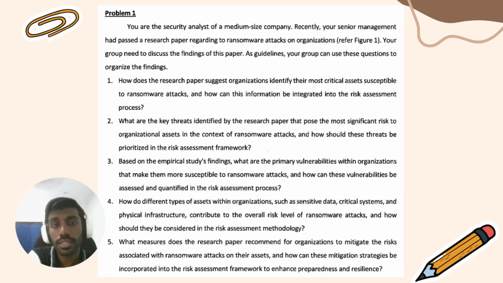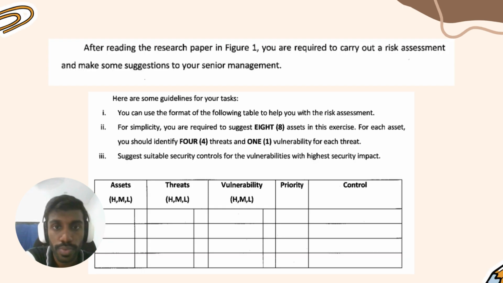So problem one is, I am the security analyst of a medium-sized company. Recently, my senior management passed a research paper regarding ransomware attacks on organizations. My group needs to discuss the findings of this paper. As guidelines, my group can use these questions to organize the findings. After reading the research paper, we carried out the risk assessment and made some suggestions to the senior management. After this, Prem will be starting the risk assessment.